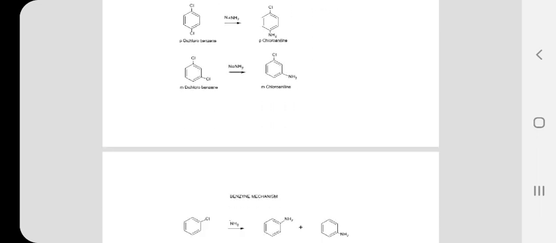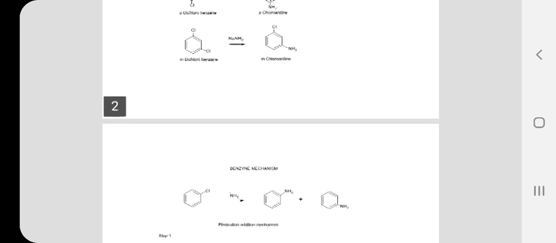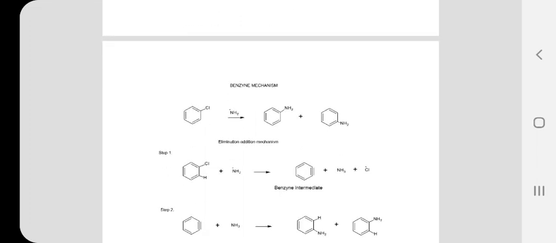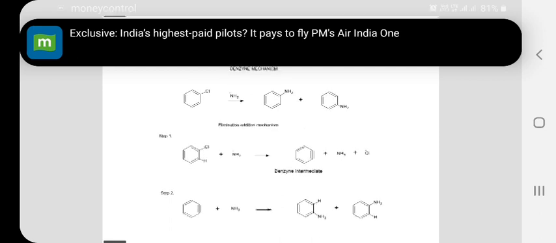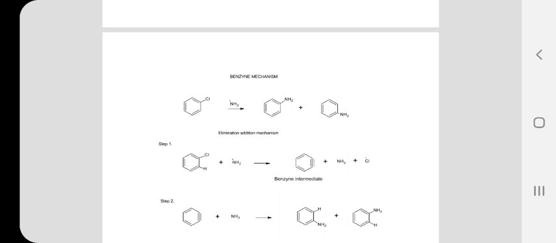See, the mechanism of the aromatic nucleophilic substitution reaction, or cine substitution reaction, can be best understood by proposing the benzyne mechanism. Let us consider a simple example, namely chlorobenzene. When it is treated with lithium amide or soda amide, the Cl minus is the outgoing group or leaving group, and NH2 minus enters. Here I have given two structures, but the two structures are identical. So, the mechanism that is operating in this reaction is explained by an elimination addition mechanism.